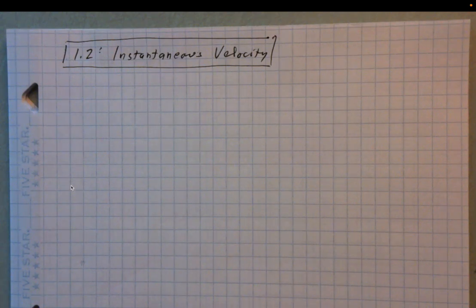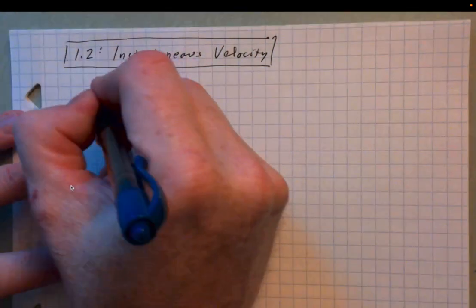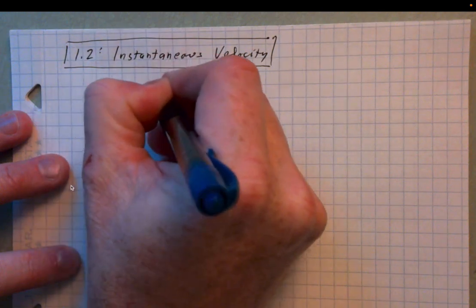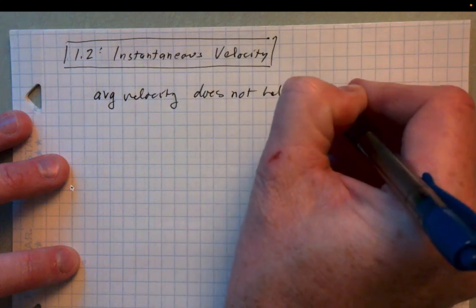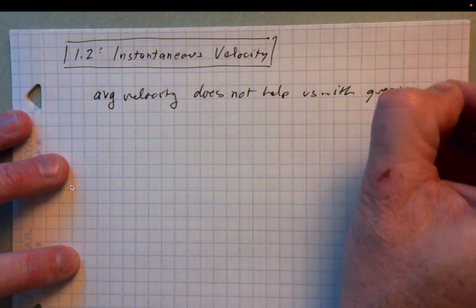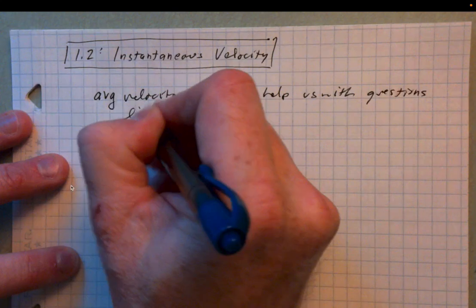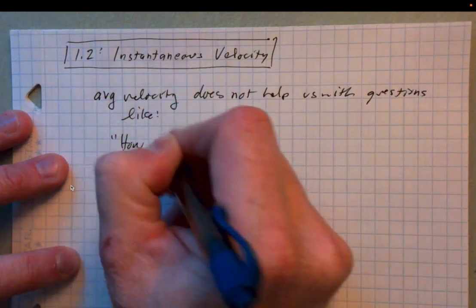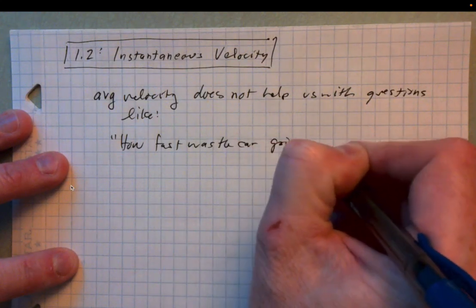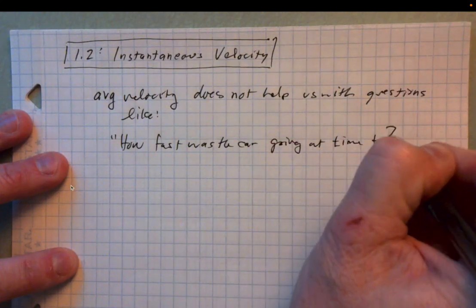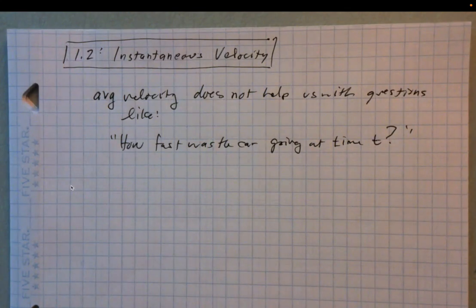It's totally adequate, but it doesn't really help us with questions like how fast was the car going at time t, right? So a very specific time, like 1 second into the race, how fast was the car going?